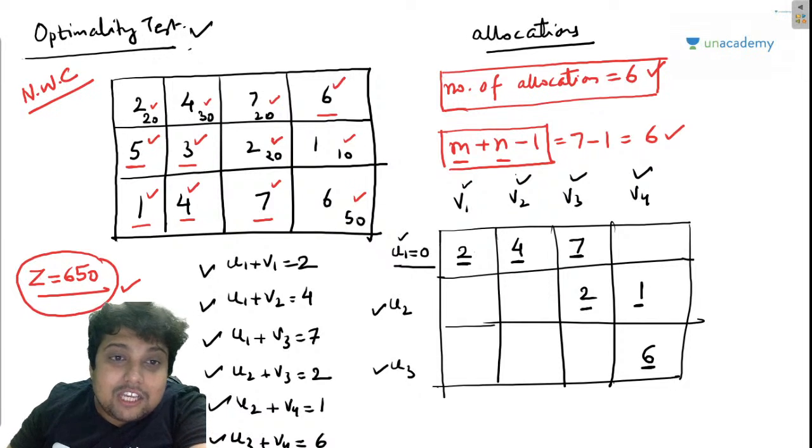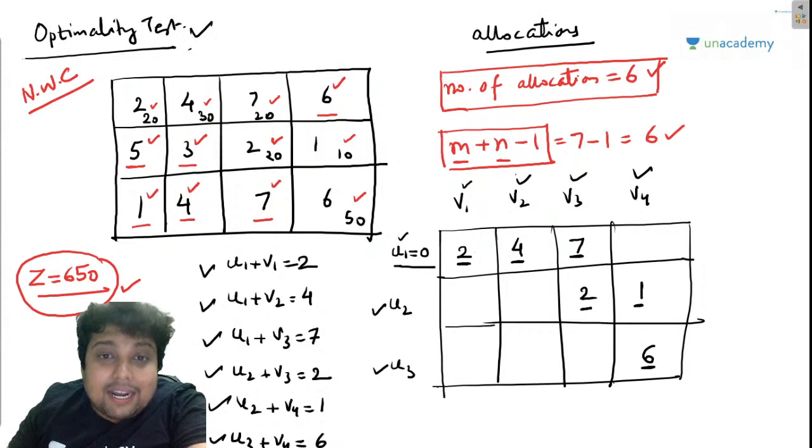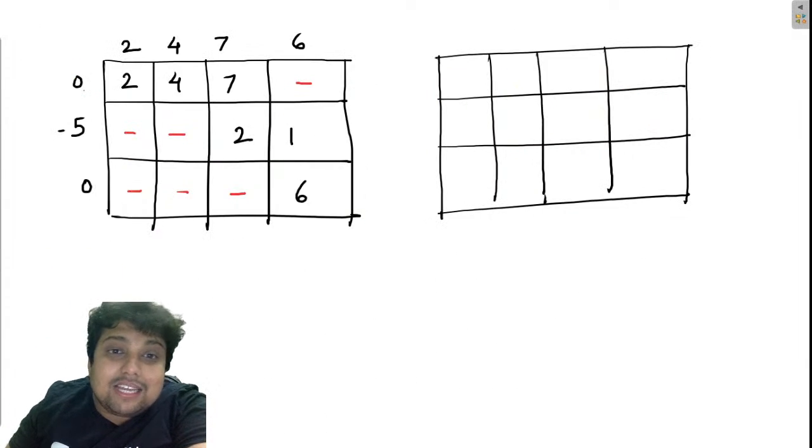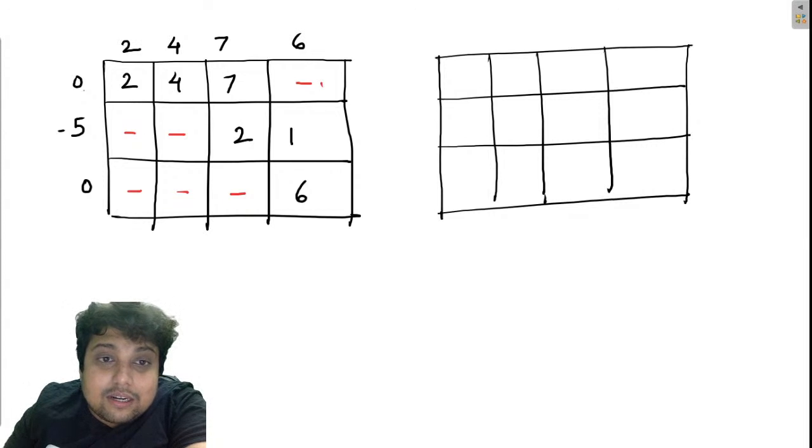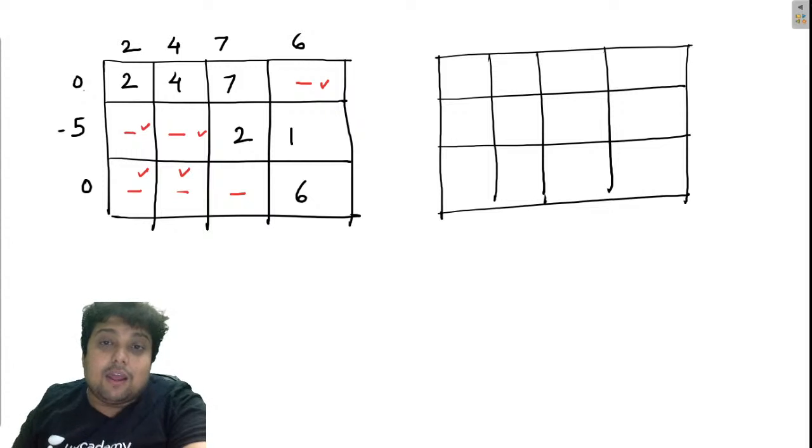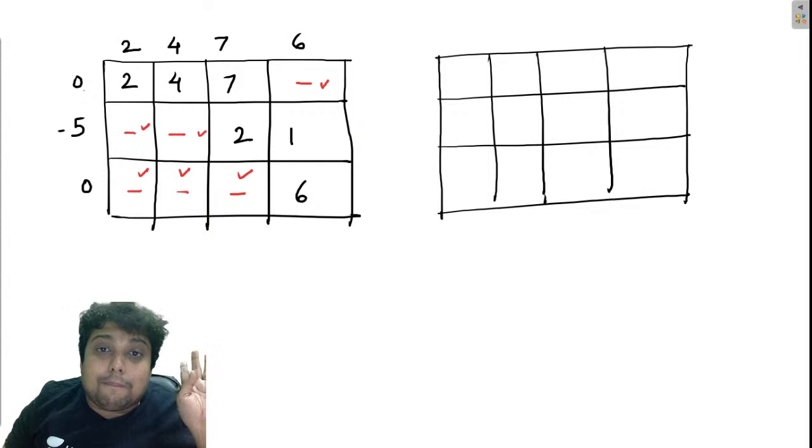So guys, these positions which have Maggie, they are the basis variables, and these ones which do not have Maggie are the non-basis variables. In this matrix, these dash positions in red color are the non-basis variables. Now I will be checking for the non-basis variables.